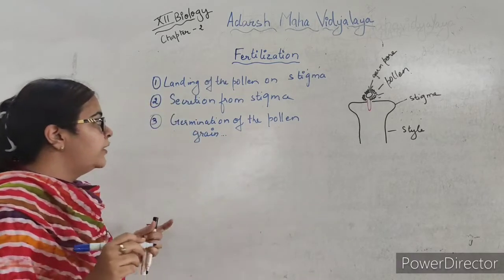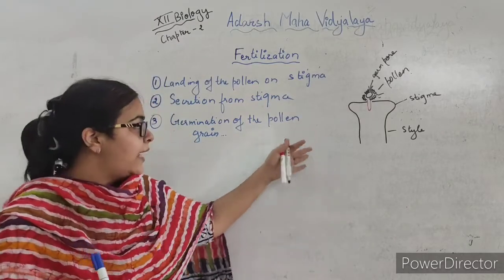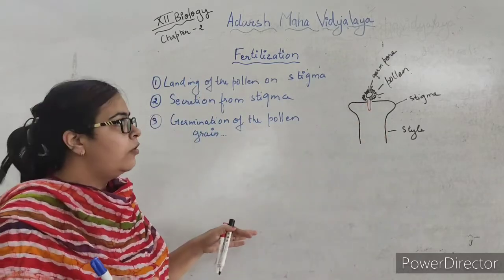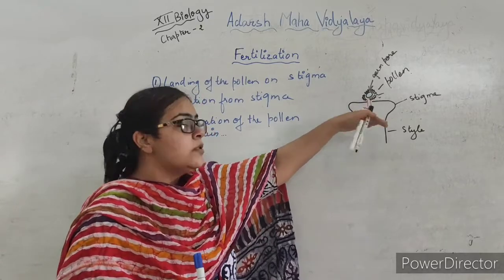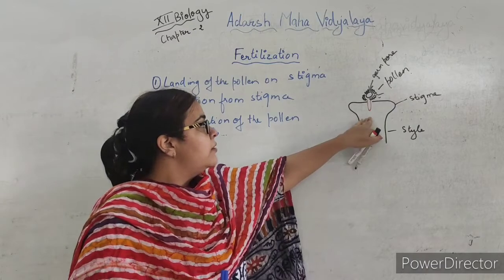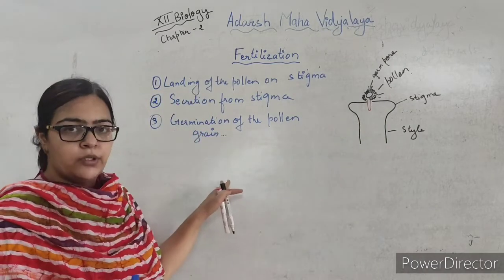Now there are two types of germination. It can be possible that a pollen grain will form only one tube, or it can also be possible that this pollen grain forms many tubes. The two conditions are monosiphonous and polysiphonous.